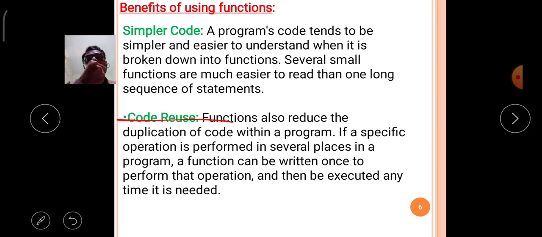time consumption? Time consumption means unnecessarily we are wasting the programmer's time, the designer's time, in a project. Then the time consumption problem will be produced.